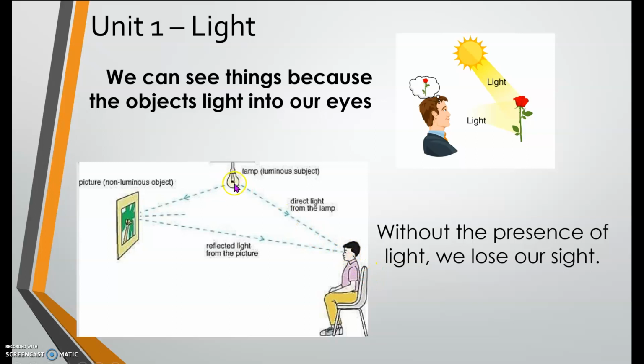For example, we have the luminous object here, which is the lamp. The light will strike this object, making it visible, and the light will then reflect from the object to our eyes. That's why we can see this object. Same here. The light strikes the flower, and the light reflected from the object will go to our eyes. That's why we can see it. Next.